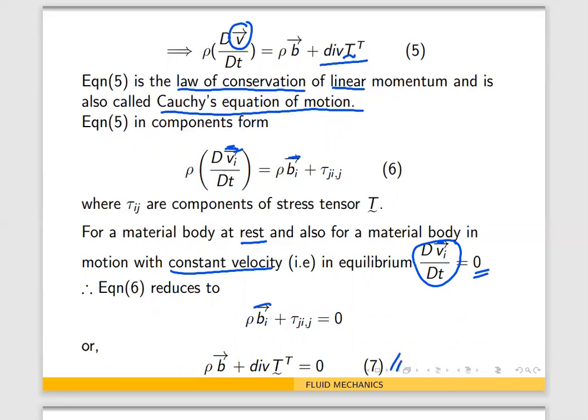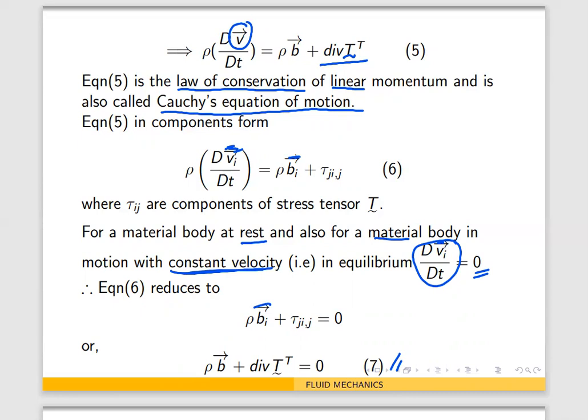So this is the equation of motion, or the law of conservation of linear momentum, or Cauchy's equation of motion, for when the material body is at rest or moving with a constant velocity. So this completes the law of conservation of linear momentum.